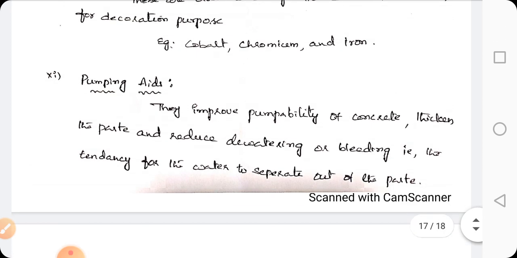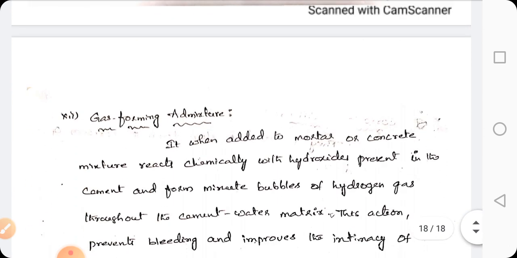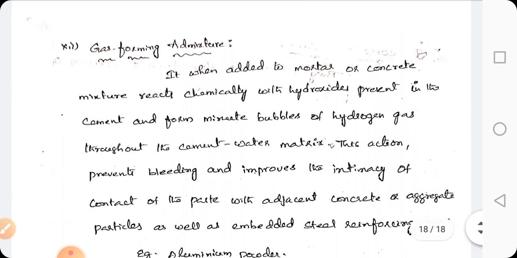Next, pumping aids. They improve the pumpability of concrete, thicken the paste and reduce dewatering or bleeding, that is the tendency for the water to separate out of the paste. Next, gas forming admixtures. When added to the mortar or concrete mixture, they react chemically with hydroxides present in the cement and form minute bubbles of hydrogen gas throughout the cement water matrix.